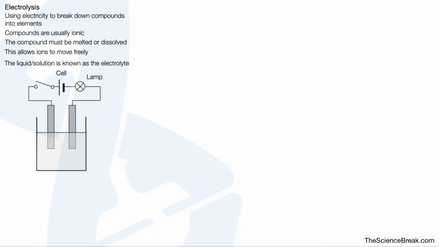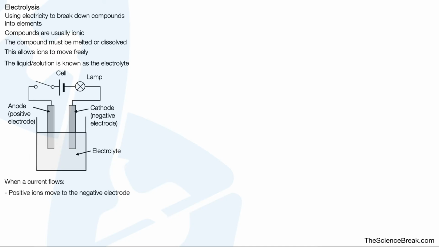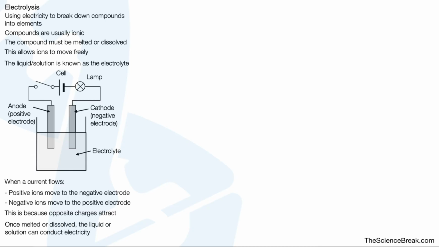Here's a cell, here's a lamp, here's the anode, which is our positive electrode, and here's the cathode, which is our negative electrode. The electrolyte is shown here, and when a current flows, positive ions move to the negative electrode, and negative ions that will be in the liquid or solution move to the positive electrode. This is because opposite charges attract. Once melted or dissolved, the liquid or solution can conduct electricity.